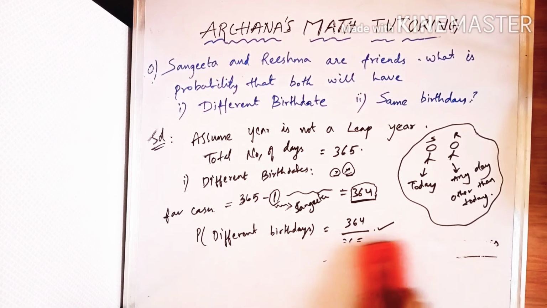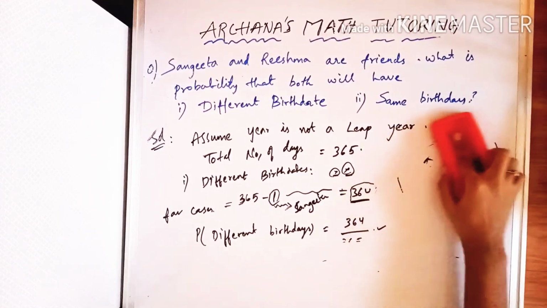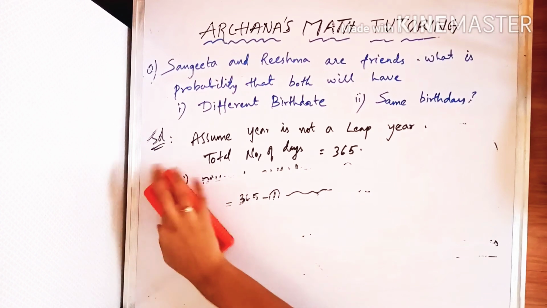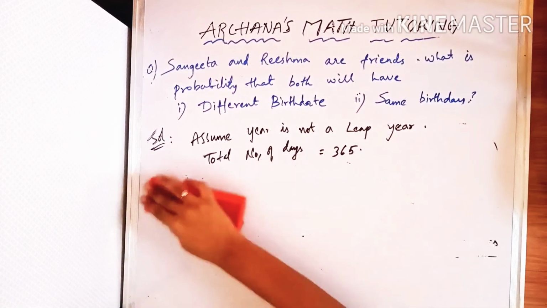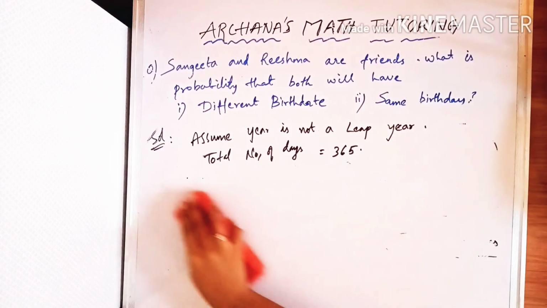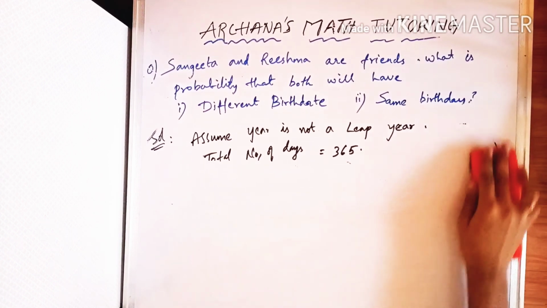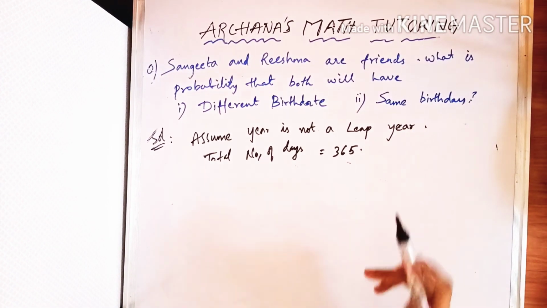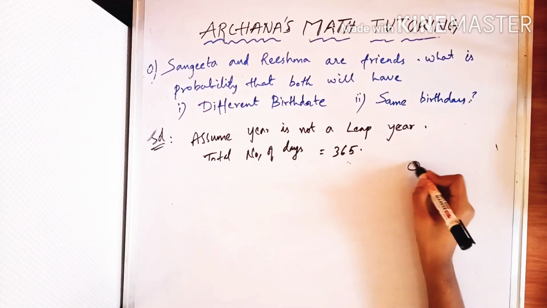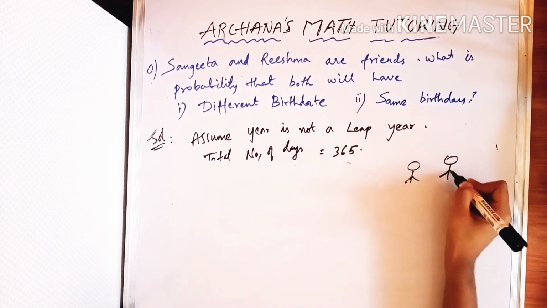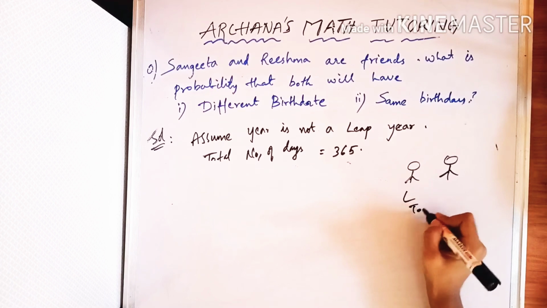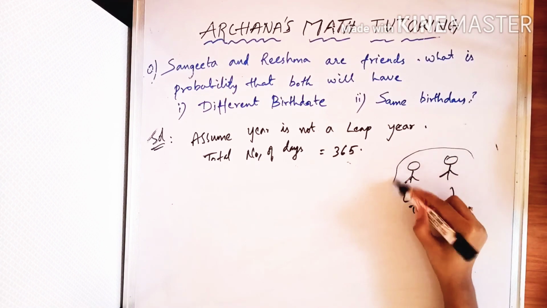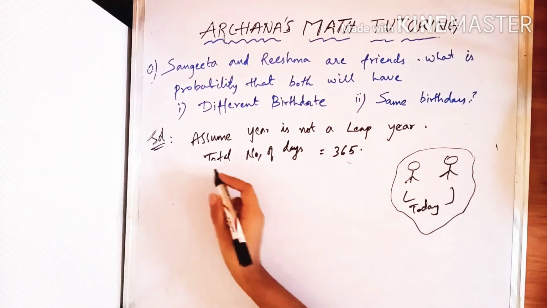But if we want to solve the same problem for the case where they have their birthdays on the same day, that is, if someone's birthday is today, the other one should also have a birthday on that day itself. So this is Sangeeta and this is Reshma. If Sangeeta's birthday is today, then Reshma should also have her birthday today. So how can we find the probability?